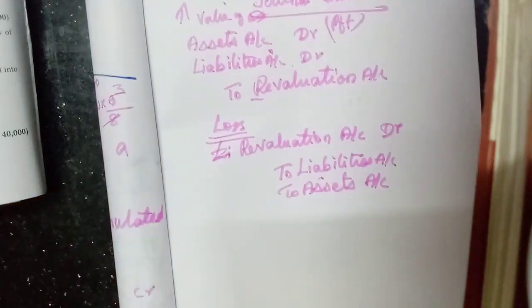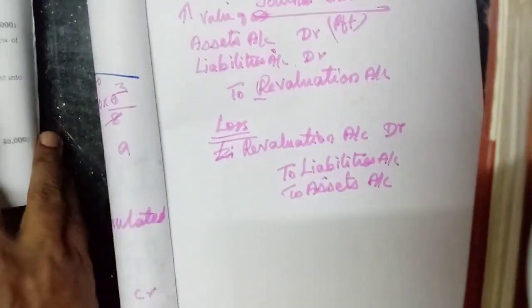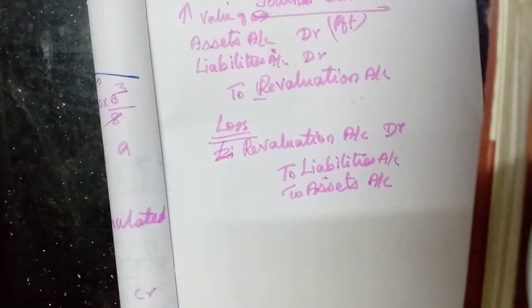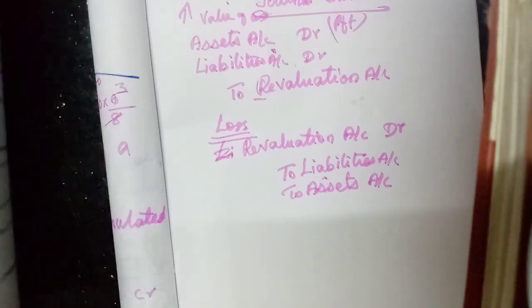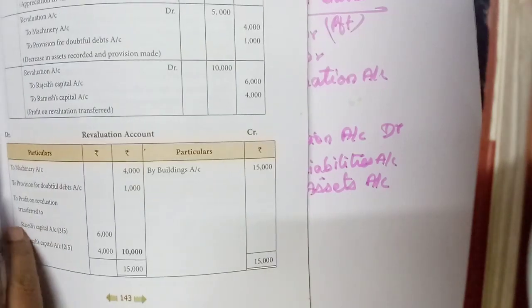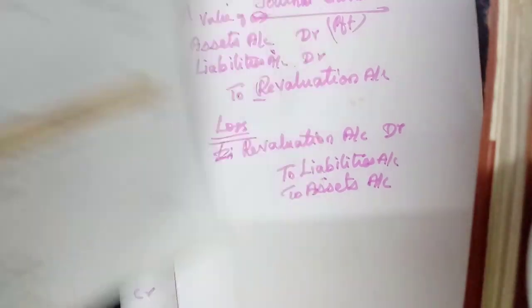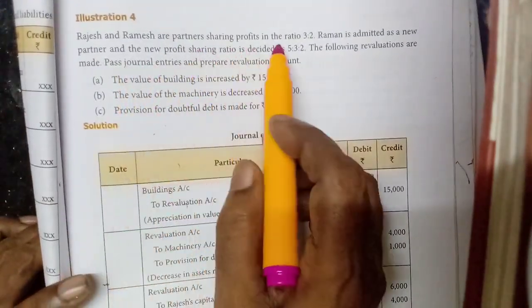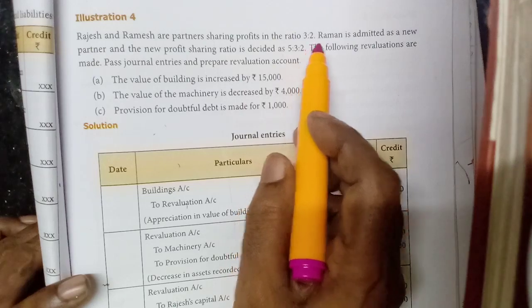Now let us see the fourth illustration. Rajesh and Ramesh are partners sharing profits in the ratio of 3:2.